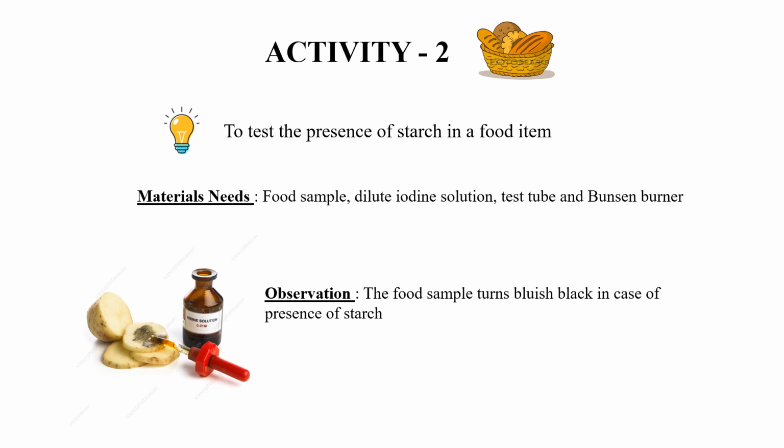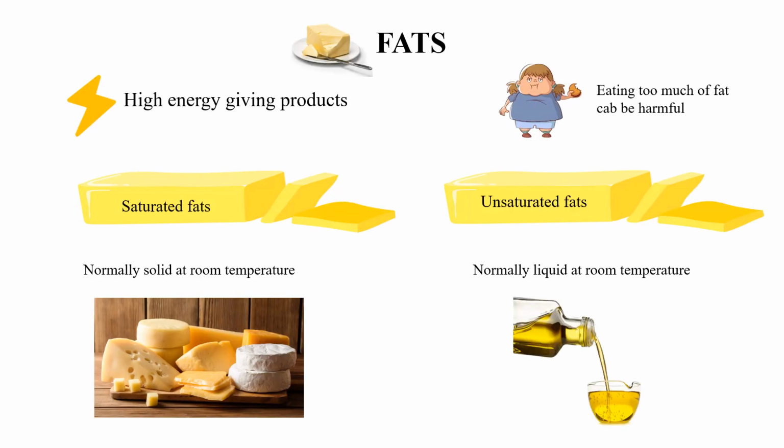If you add iodine to the food which you are eating, if you add iodine to the rice, it will turn into bluish black, showing that the food contains starch. Even to the potato, if you add iodine, it will turn into bluish black, showing that the food contains carbohydrate, starch.